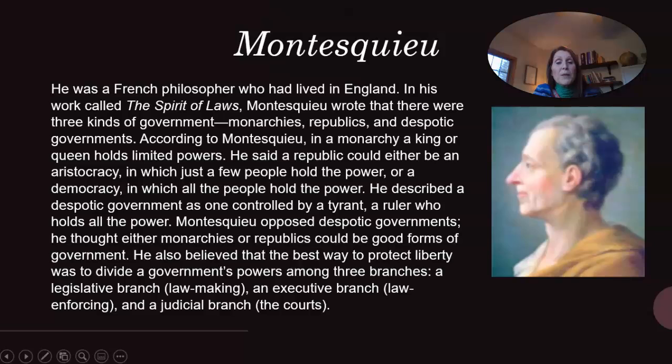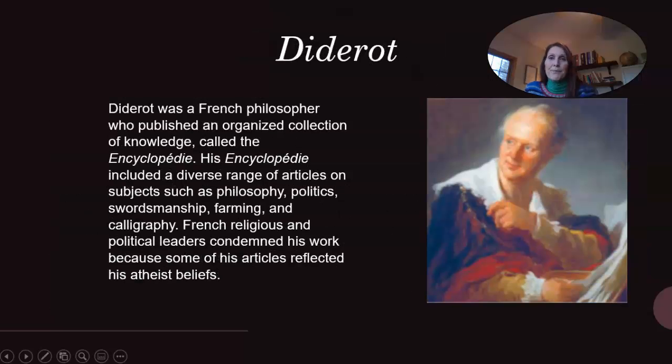He also believed that the best way to protect liberty was to divide a government's powers among three branches: a legislative branch, which was the lawmaking branch, an executive branch, which was the law enforcing branch, and a judicial branch, which had the courts in it. And you can see that's very similar to our democracy form of government today.